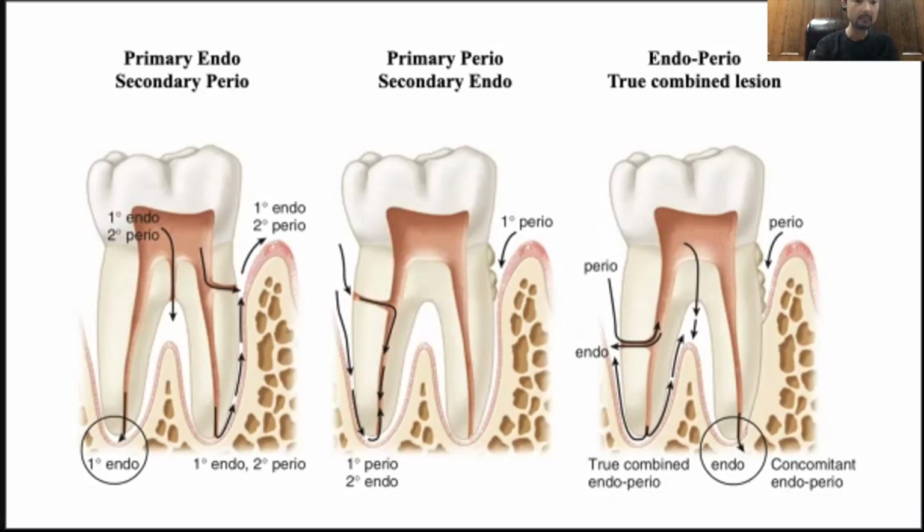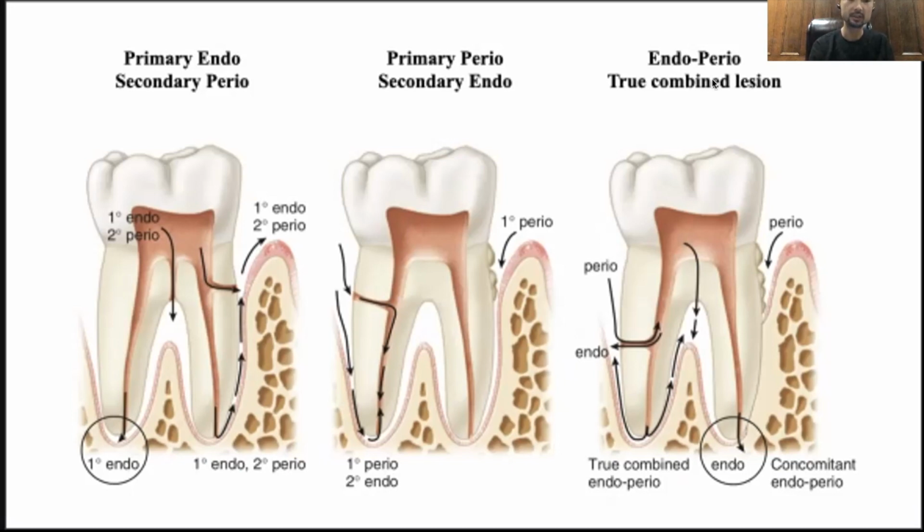Next, the primary perio and secondary endo lesion results from extension of the periodontal pocket along the root structure to the apical foramina or the lateral canals. You'll be able to see this one here, right? Pulp vitality is compromised, but possibly vital. It's primary perio. Radiographically, extension of the intrabony defect is visible to the apical foramina.